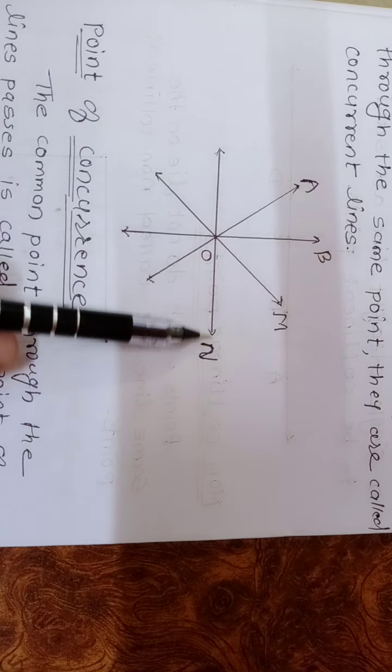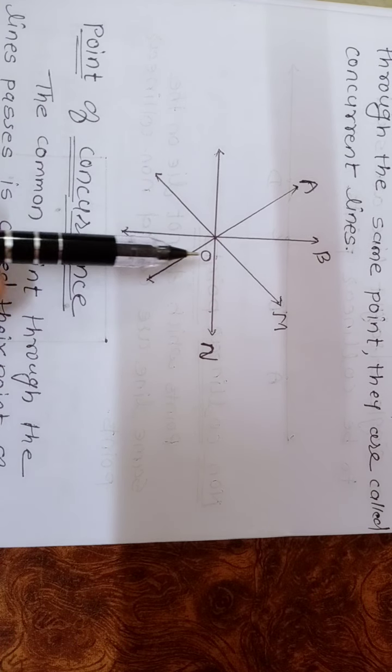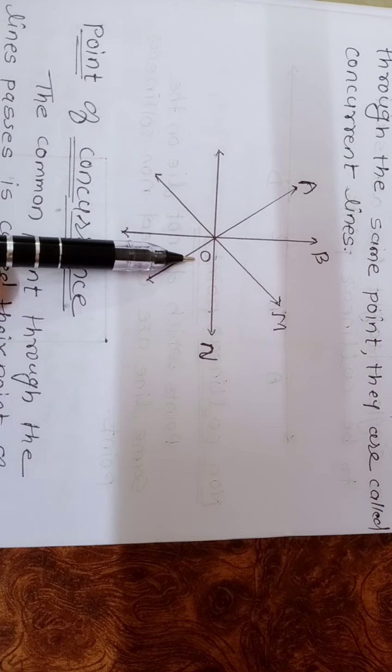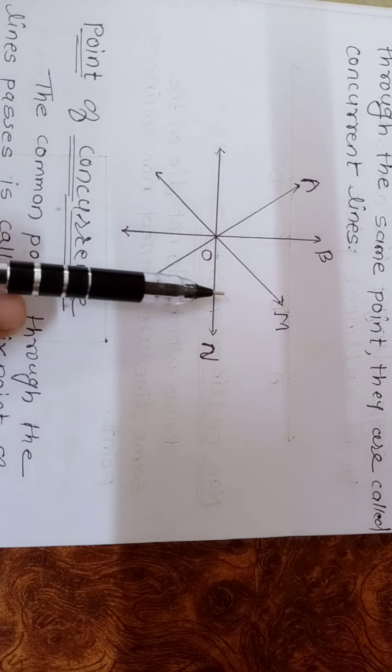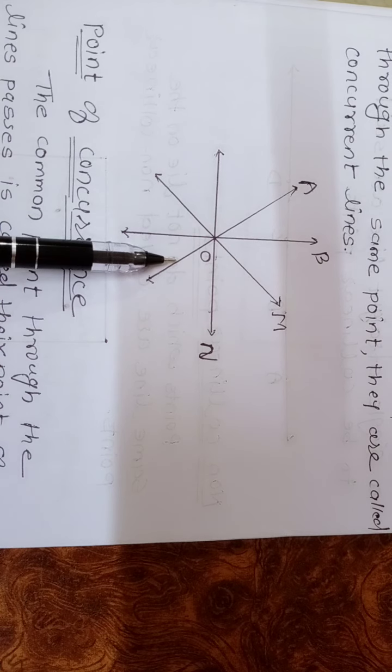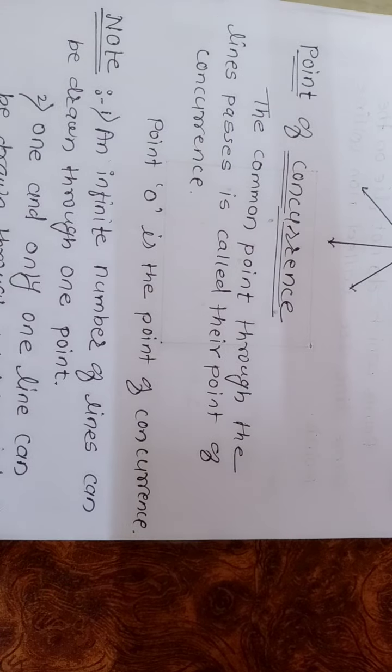All these lines pass through the single point O. So O is the point of concurrence, because from this point more than 2 lines pass. Understood, students?